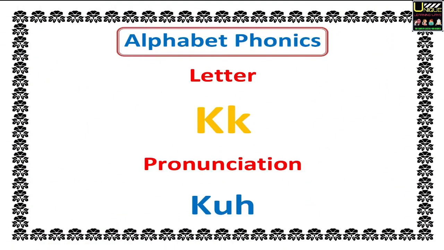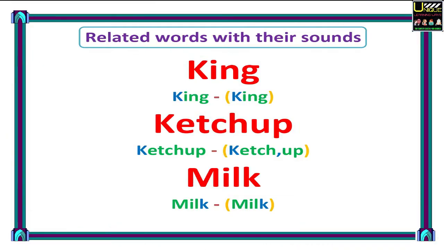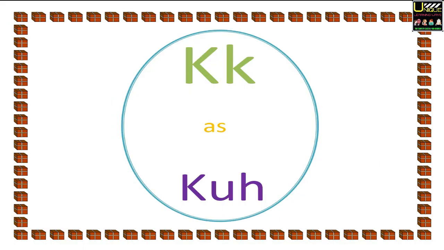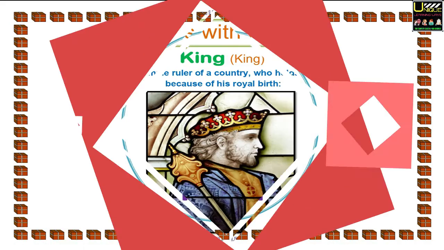Alphabet phonics. Letter K. Pronunciation K. Related words with their sound. Here you will see 3 words with their pronunciation. King. Ketchup. Milk. K as K.